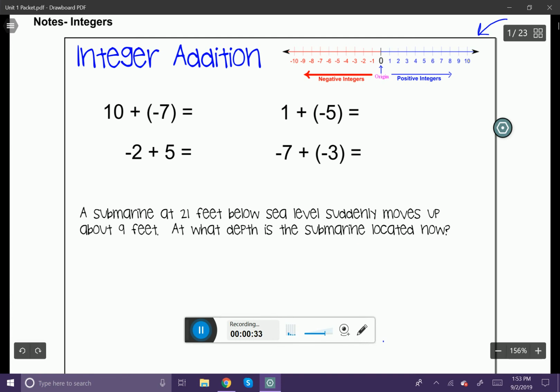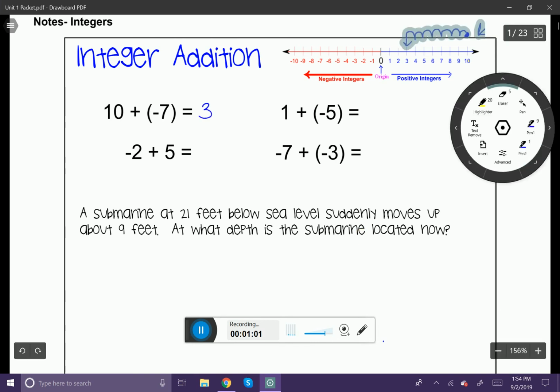So the first question here says positive 10 plus negative 7. If you're thinking about this question on a number line, you're going to begin at positive 10 and you're going to add negative 7, meaning you're adding 7 in the negative direction, which is going to lead us like this. 1, 2, 3, 4, 5, 6, 7, ending at positive 3. That's technically what you're doing on the number line. All right, let me go ahead and erase this for the next one.